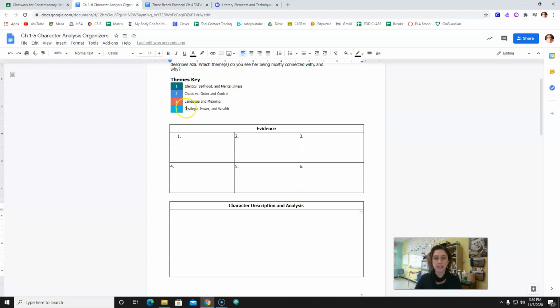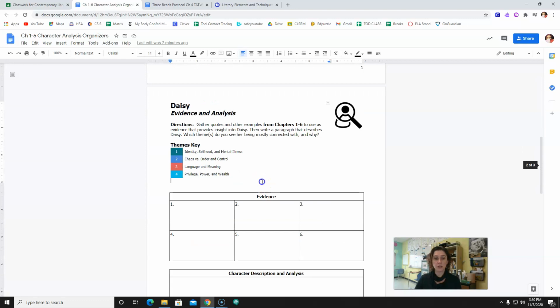Okay? If you want to say that she identifies with identity, selfhood, and mental illness, then you're going to type, I think she best is associated with identity, selfhood, and mental illness, and here is why. Then you're going to write specific examples that describe why you think she is most associated with that particular theme.